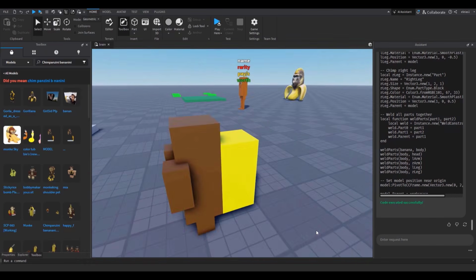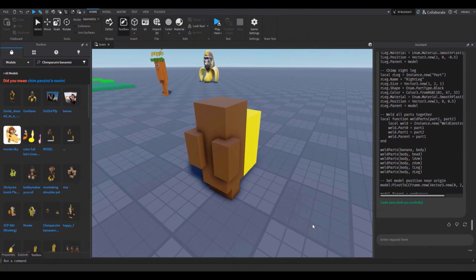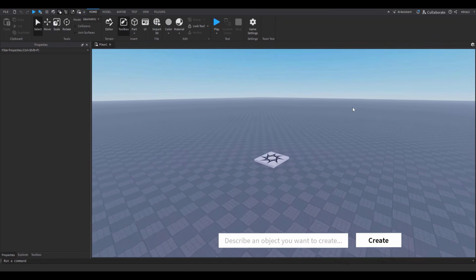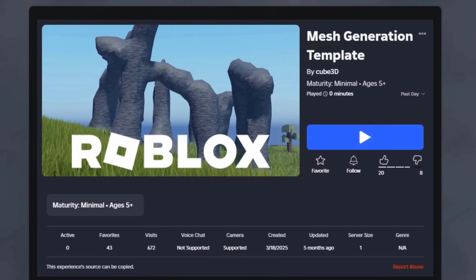Where is it? Oh brother, that is terrible. I need to figure out something else, please. Apparently Roblox has a different version where you can do AI generation using Cube3D, and you can do it for now using this game right here. So just go to this game link that I'm going to send in the description and click on these 3 dots and click on edit in studio.